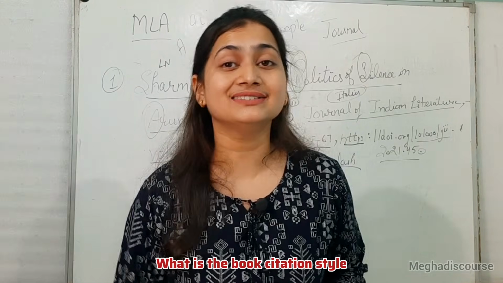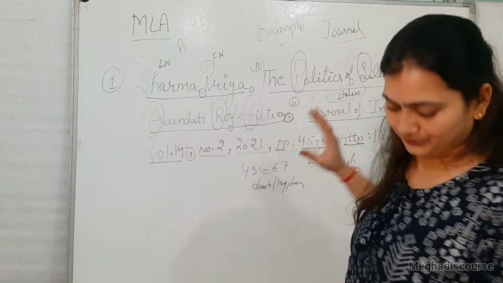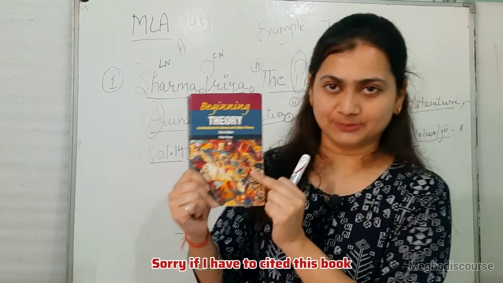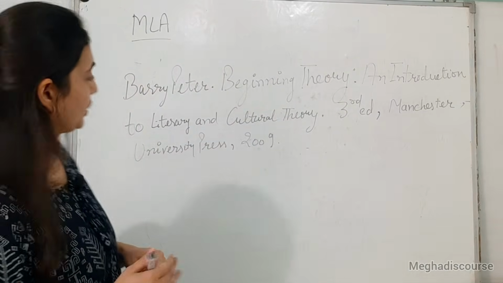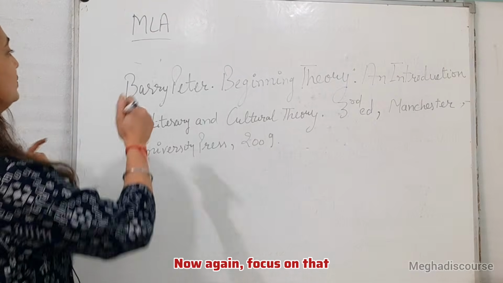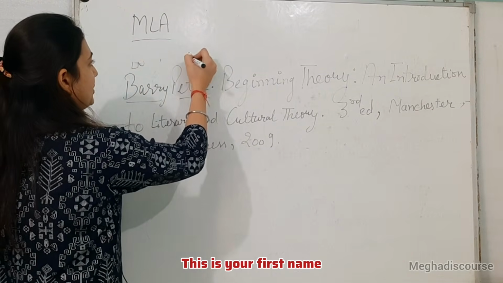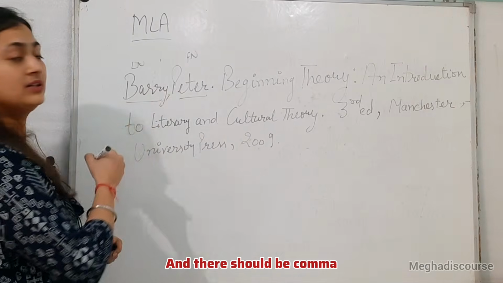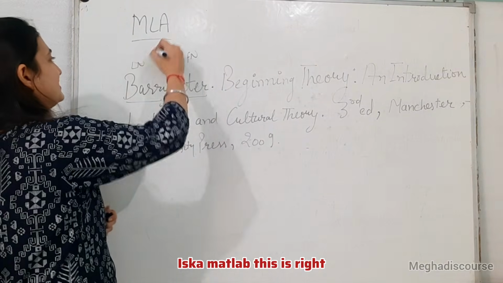Okay, what is the book citation style? I think this will be clear to you. Sorry, if I have to cite this book, so now this is for a book citation. Peter Barry is the name of the writer. Now again focus on that. This is the last name, this is your first name, and there should be a comma. Then we have a full stop. First step complete. This is right.